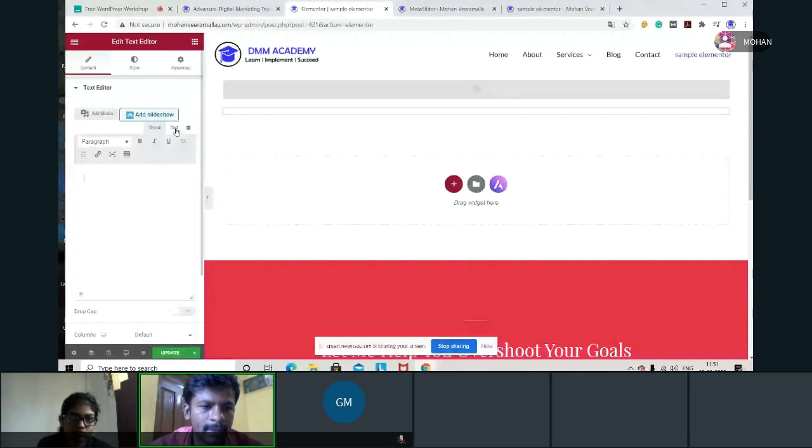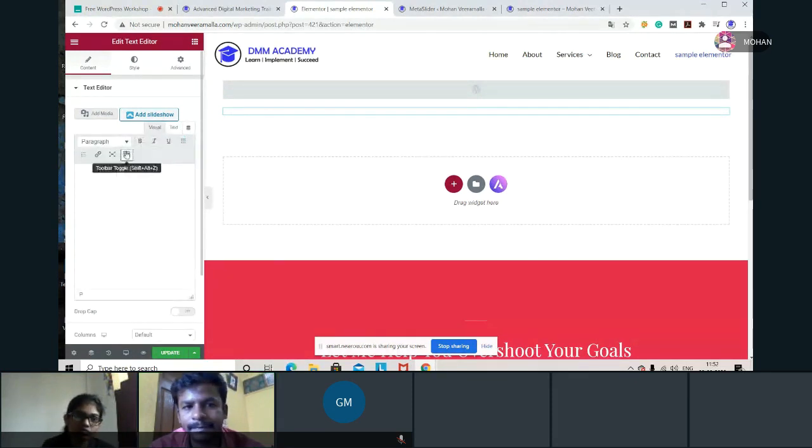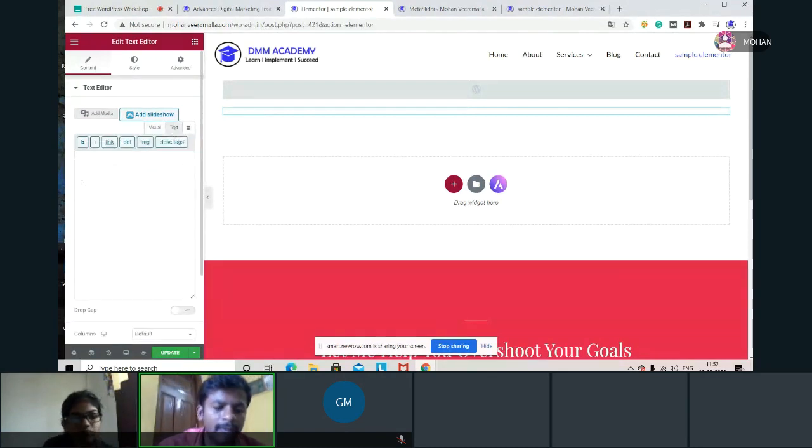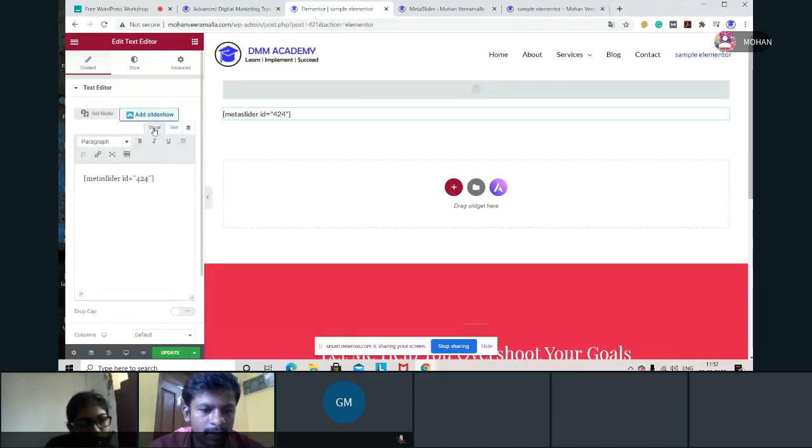I have to take the text tab. Now when I click on text, you can see something is changing. This is an HTML language related thing. Bold, italic, link are different here, and when I go to visual, these are different. Now this is the HTML version. So here I'm pasting that, and I'm clicking on visual. Okay, just update.